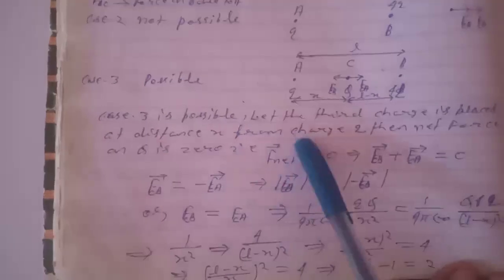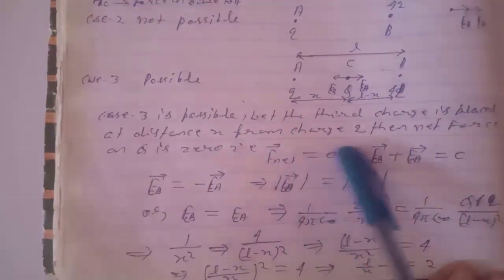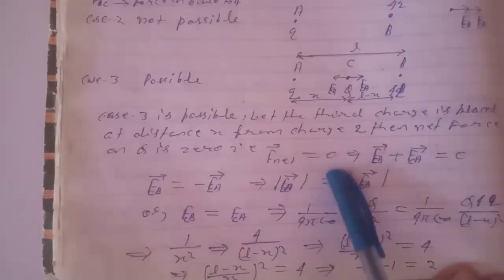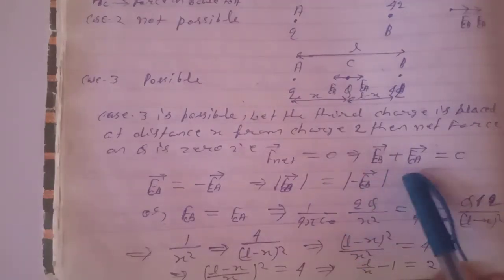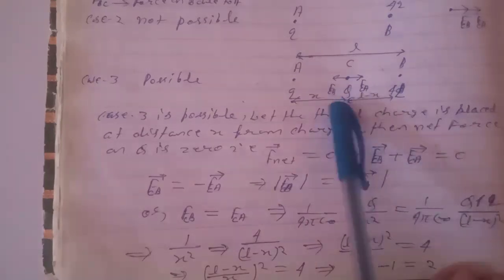Case 3 is possible. Let the third charge be placed at a distance x from charge q. Then net force on it is 0. That is F net equals 0, or F vector CB plus F vector CA equals 0.